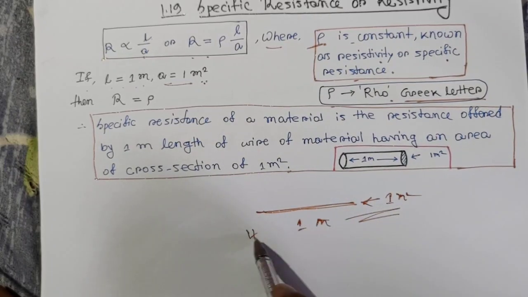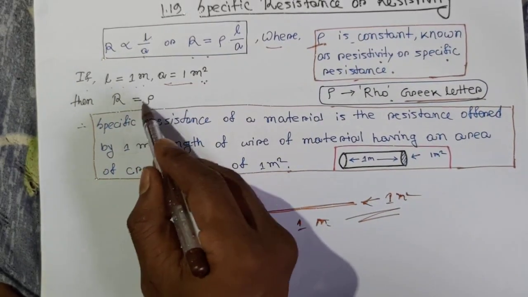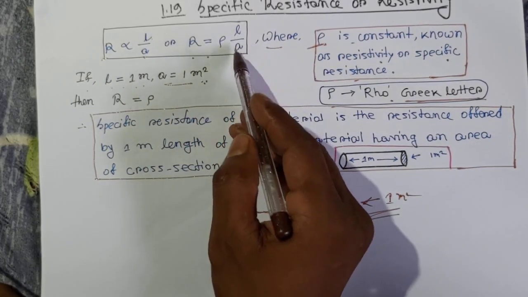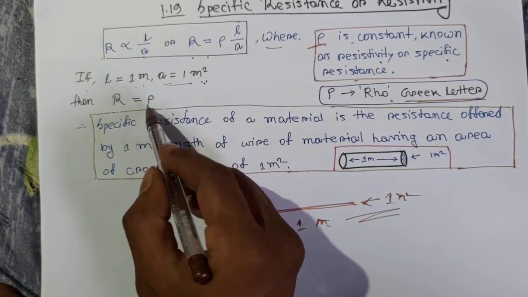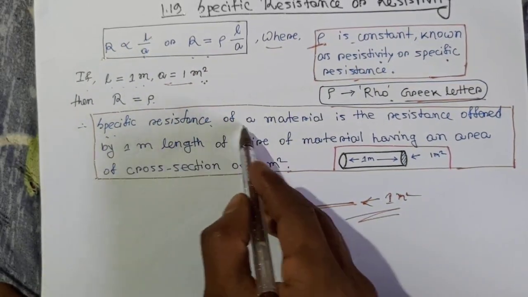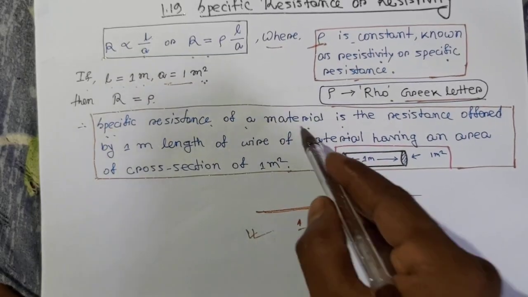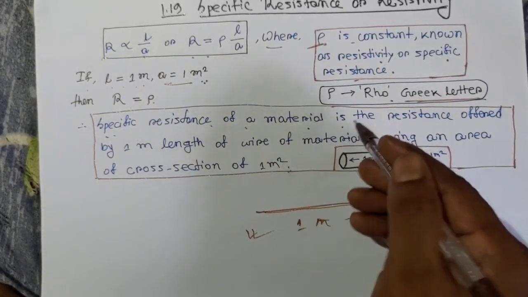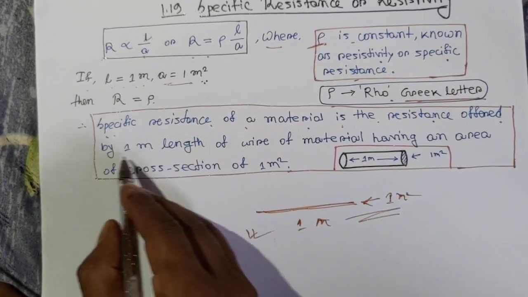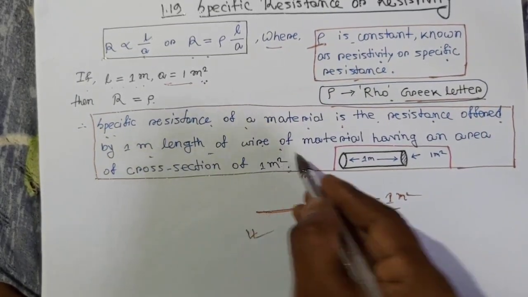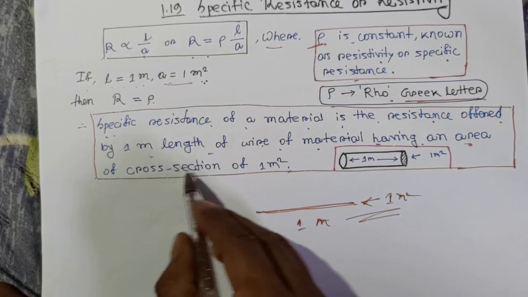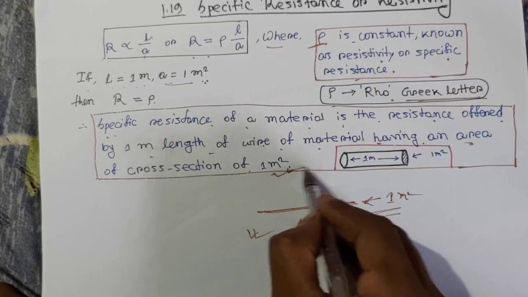At this condition, R is equal to rho. So the specific resistance of a material is the resistance offered by 1 meter length of wire of the material having an area of cross section of 1 meter square.